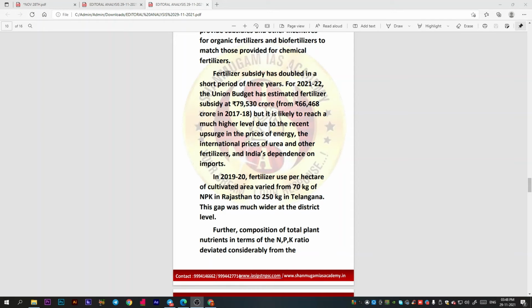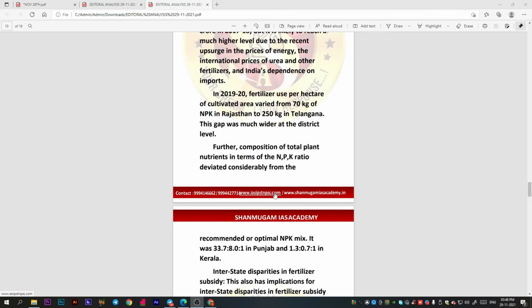And in 2019-20, this is very important, the fertilizer used per hectare of cultivated area in the country varied from one region to another, because NPK can be 70 kg in Rajasthan and 250 kg in Telangana. So per hectare of cultivated area, fertilizer use varies throughout the regions of the country.